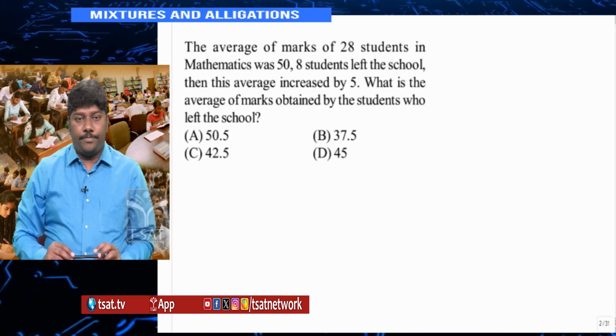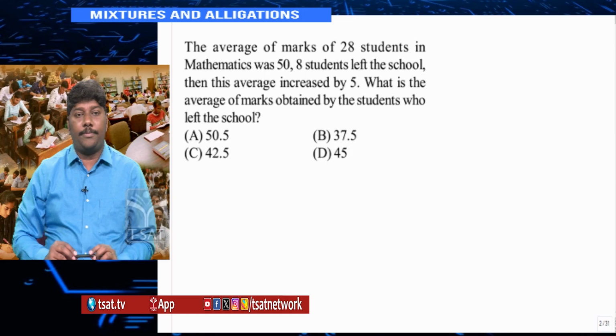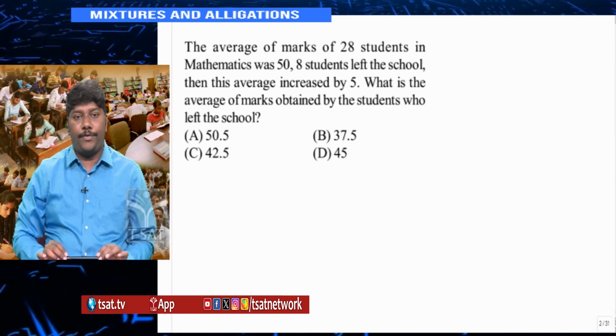Let's look at this question. Here he says the average marks of 28 students in mathematics was 50. There were 28 students in the group, the average marks is 50.